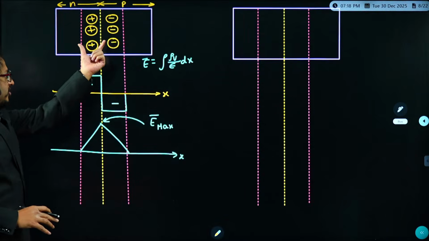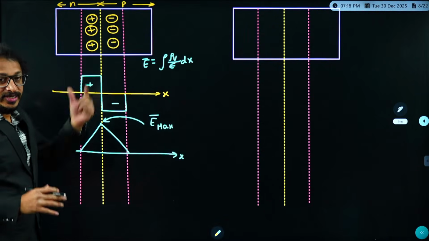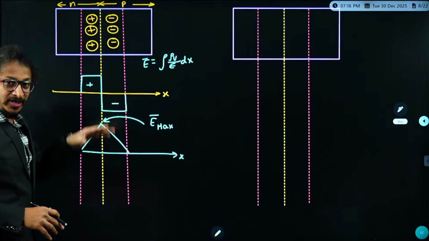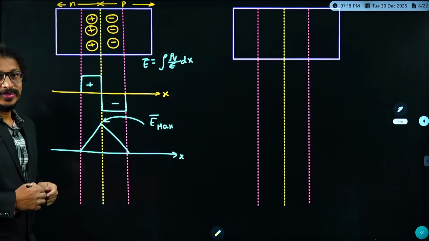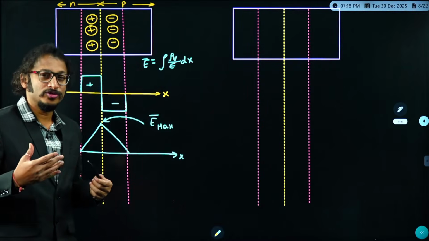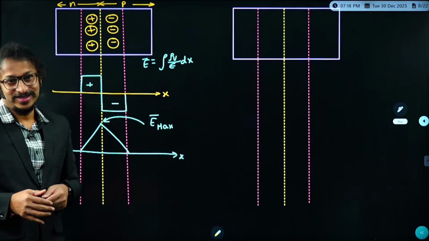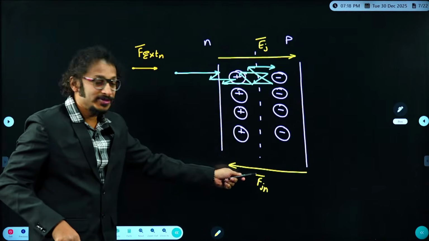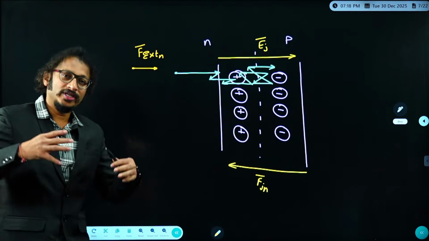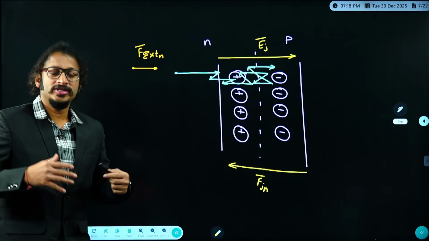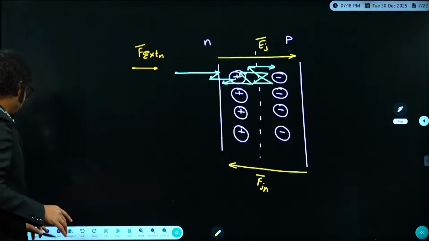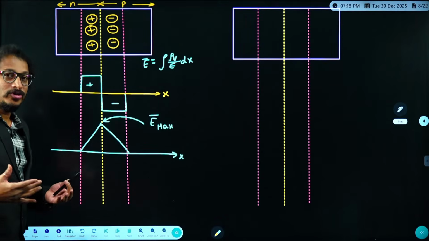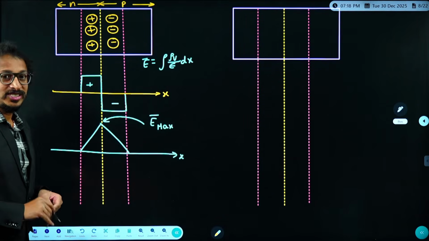That means the depletion region is the region where there exists a huge scattering. The depletion region is the region where there exists a huge electric field at the junction. Therefore, what do you mean by that? The junction force is very high at the junction, as I discussed just before. Due to that, a huge scattering exists. Due to that, SRH recombination is very high near the junction. And as the electric field decreases, SRH recombination falls if I move away from the junction.